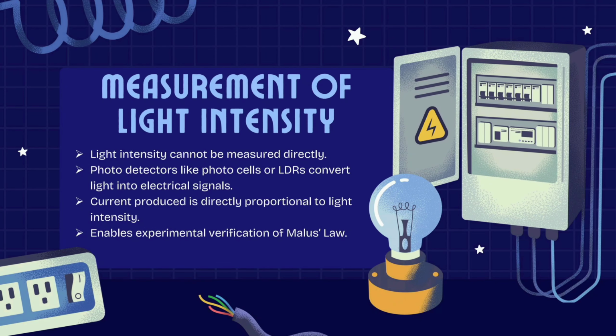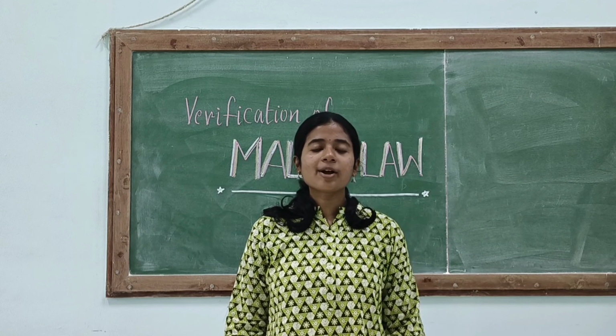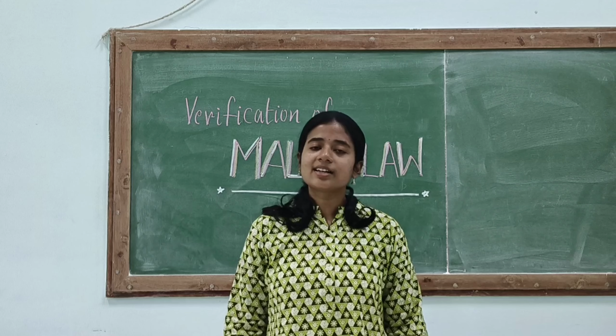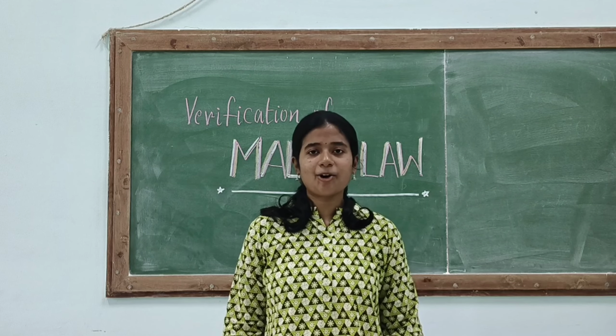The light intensity cannot be measured directly. The light energy is converted into electrical energy using photodetectors such as a photocell or light dependent resistor, LDR. In such photodetectors, the current produced is directly proportional to the light intensity. So now I hope everyone got a clear idea of the theoretical part of Malus law. Now let's look into the experimental part of it.